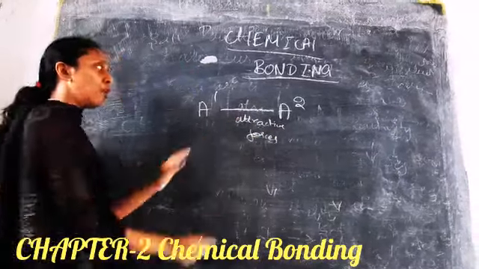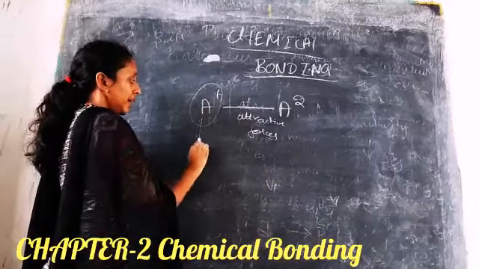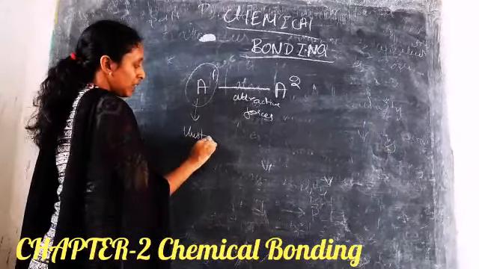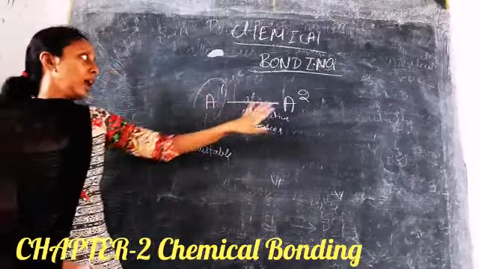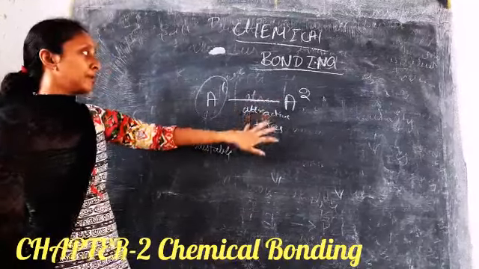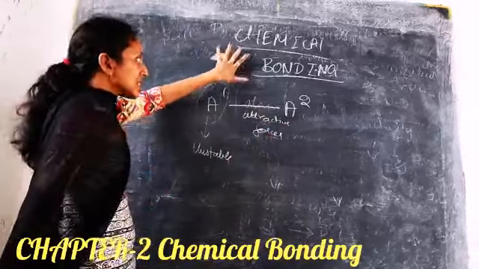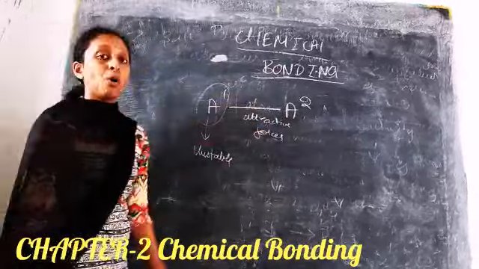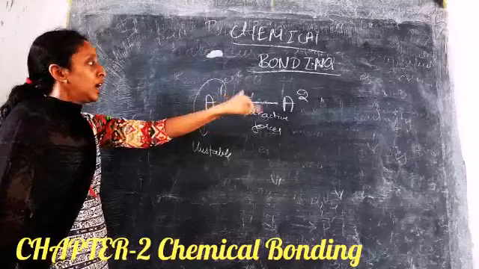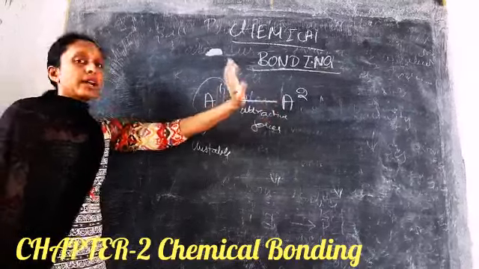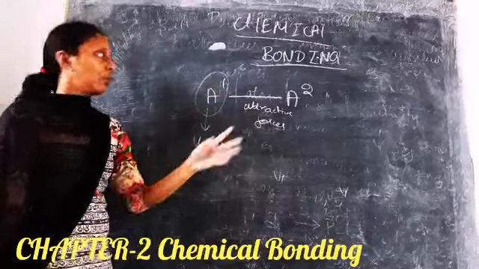So why do we form a bond between two atoms? Because if you take each atom, it will be unstable, as it will not attain a stable electronic configuration. So to become stable, the two atoms form a bond, and they become less reactive. This is nothing but chemical bonding. Chemical bonding is an attractive force which binds two atoms together by a bond. These bonds can be different, like ionic, covalent, electrovalent or dative bonds, etc.